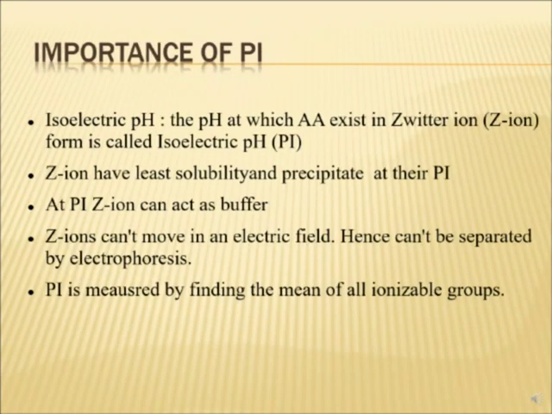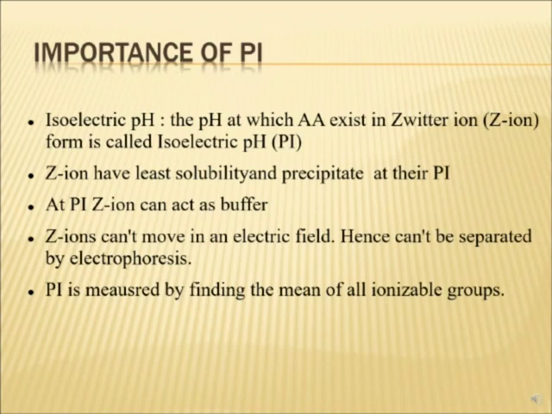Now what is the importance of pI? Isoelectric pH is the pH at which the amino acid exists in the Zwitter-ion form, and this is called isoelectric pH. The Zwitter-ion is also called the Z-ion. It has the least solubility and can precipitate at pI. At pI, the Z-ion can act as a buffer. At pI, the Z ions will not move in an electric field, so they cannot be separated by electrophoresis.